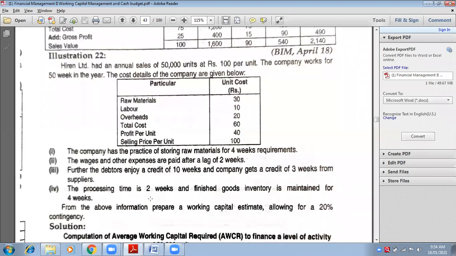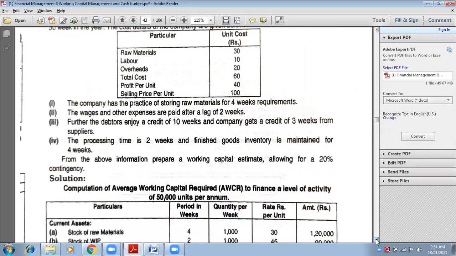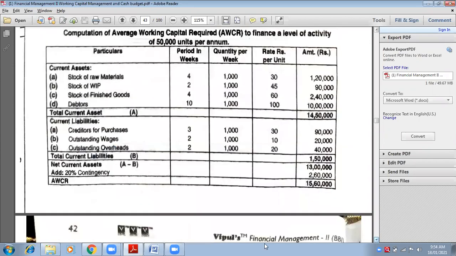So you can do this question also, but you have to ignore this last point, allowing 20% contingencies. Don't do this last point. Contingencies are always added. Has Priya madam taught you this contingency point? Yes, ma'am.